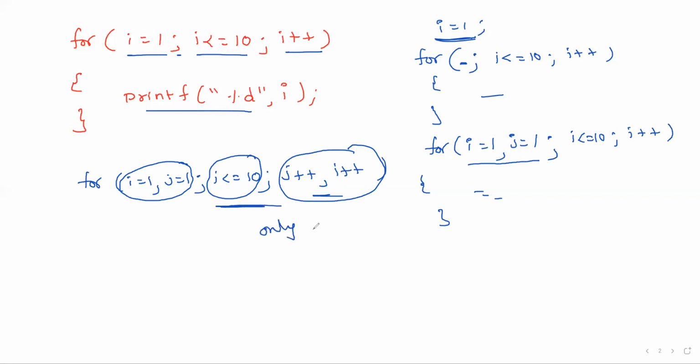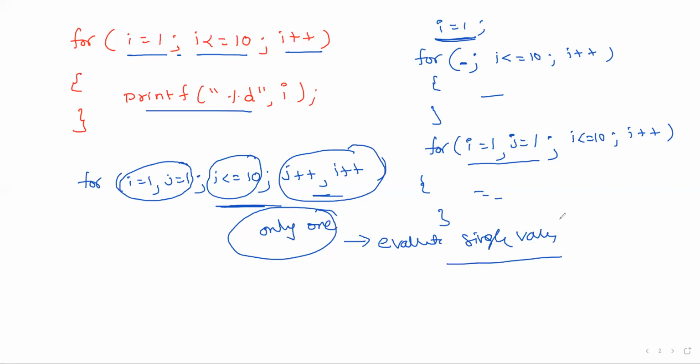Now, the most important thing is the condition. Here, you have to write only one condition. Even though you are writing more than one condition, all the conditions must be evaluated to a single value, and the output is compulsorily either true or false.